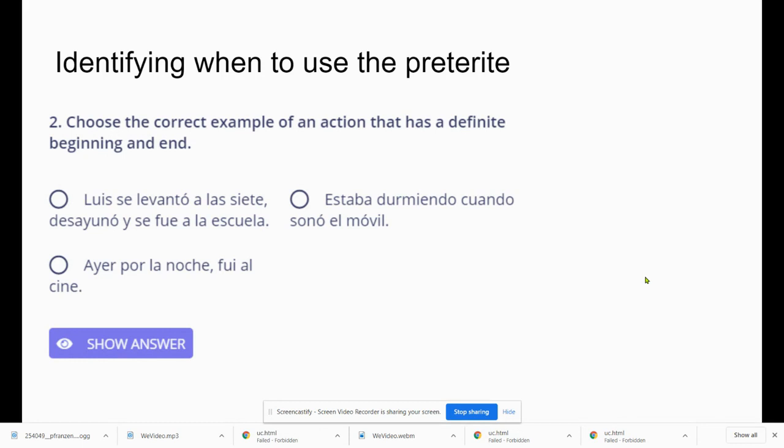Luis se levantó a las 7. Luis woke up, desayunó, he ate breakfast, y se fue a la escuela, and he left to go to school. The second option, estaba durmiendo cuando sonó el móvil. I was sleeping when my cell phone rang.